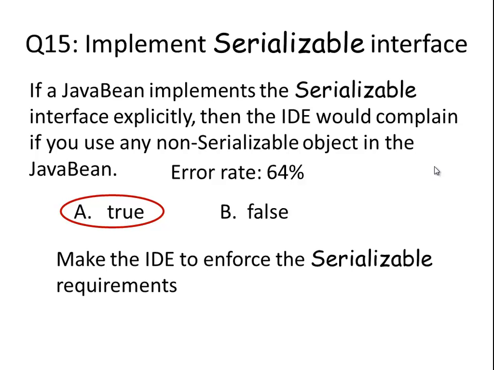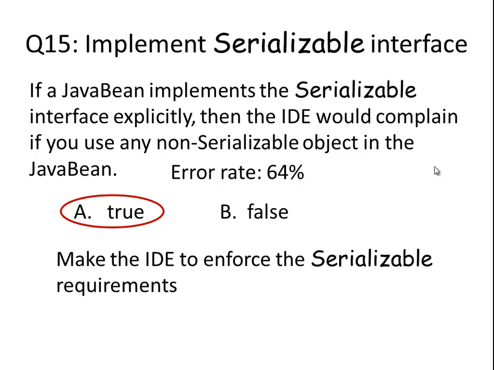It's very simple. The reason we implement the serializable interface explicitly, sometimes, is that we want the IDE to help us check if our Java class is serializable or not. So we rely on the IDE to do this checking job.